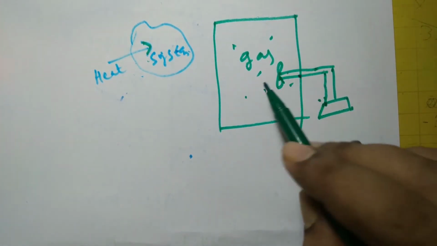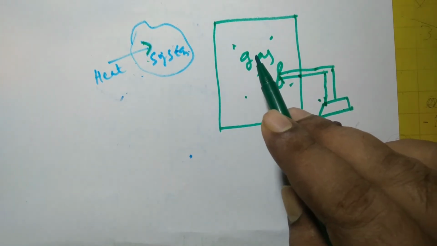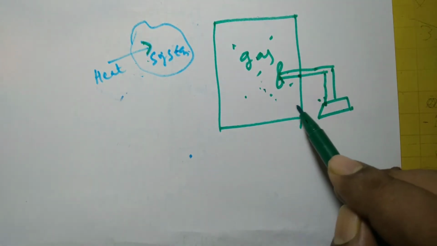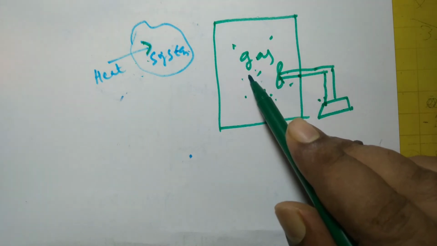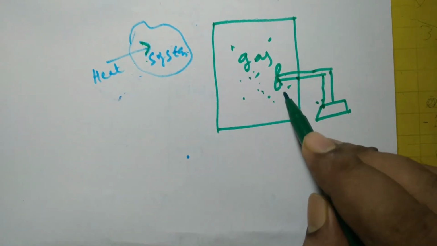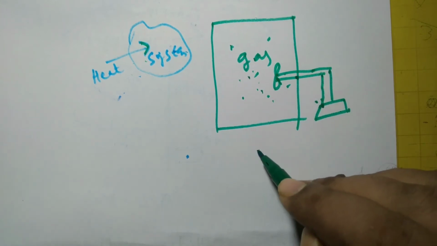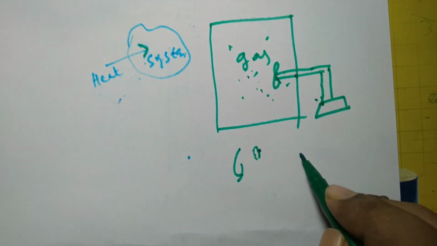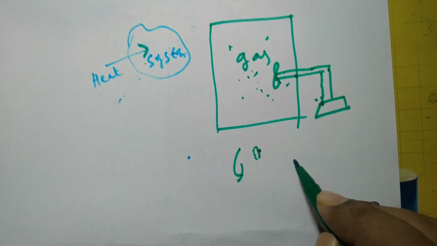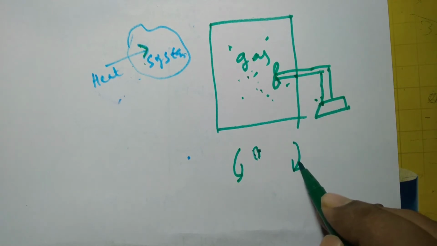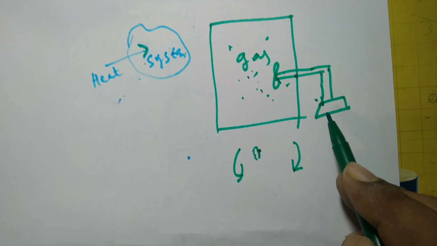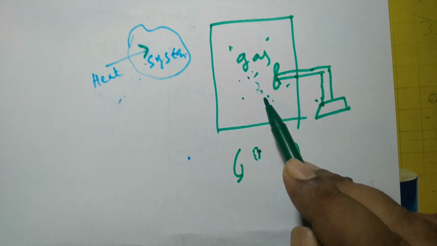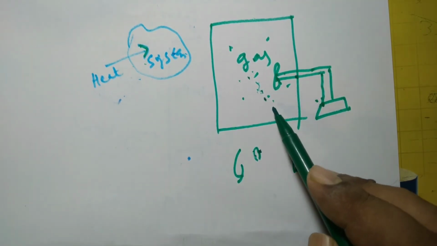This gas has kinetic energy, so why are the gas molecules not able to rotate this paddle wheel? Just because its energy is not organized. Suppose two molecules try to rotate this paddle wheel in one direction, while another two molecules try to rotate it in the reverse direction, so the paddle wheel will not rotate. So this kinetic energy of gas is a disorganized form of energy. So heat is a disorganized form of energy.